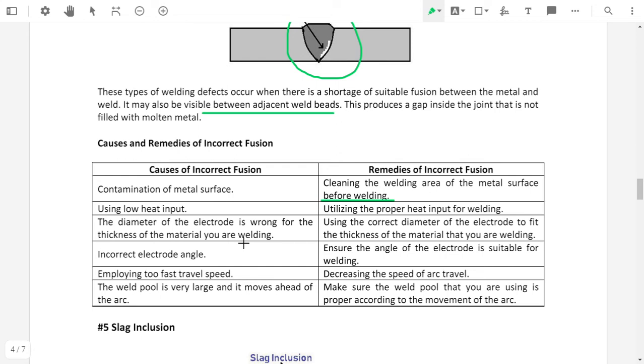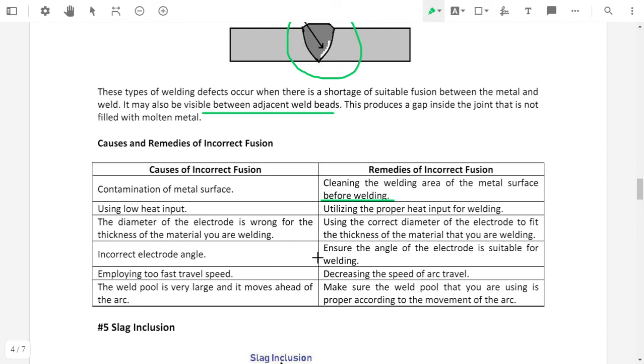If the diameter of the electrode is not selected properly, then it will cause incomplete fusion. Using a correct diameter of the electrode to fit the thickness of the material being welded, means use of the proper size of electrode will avoid the incomplete fusion.